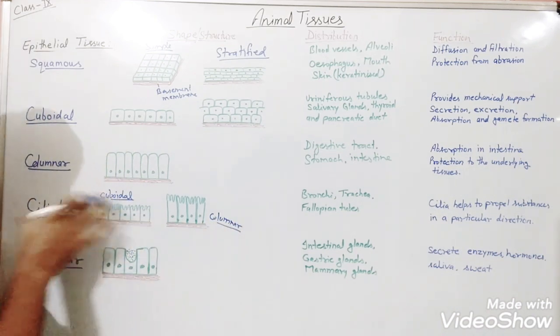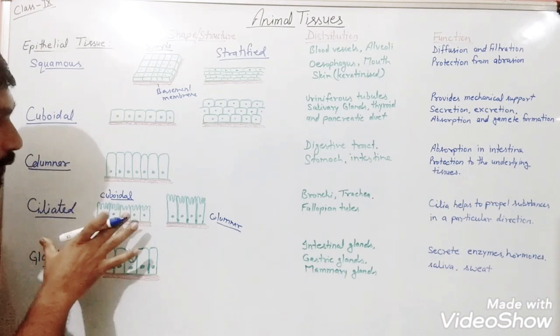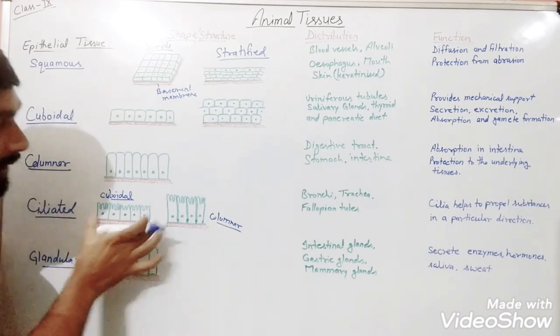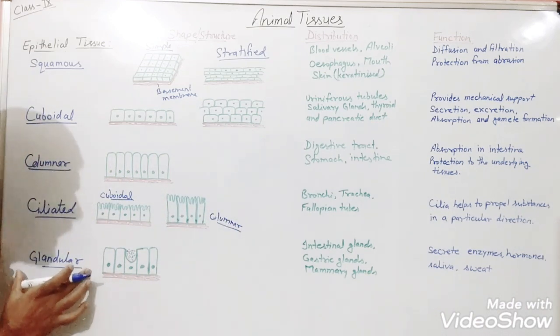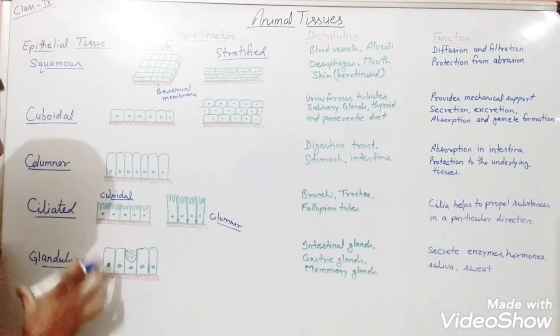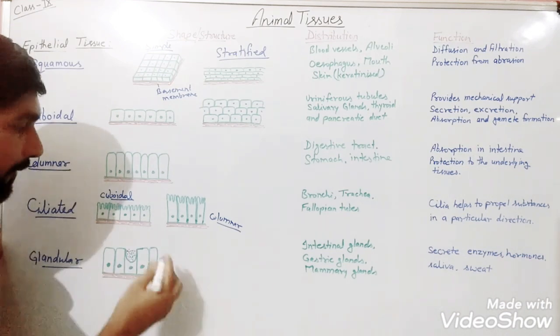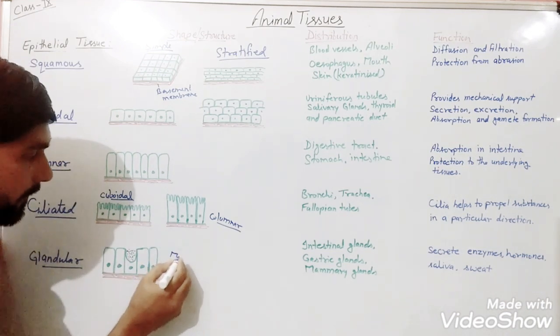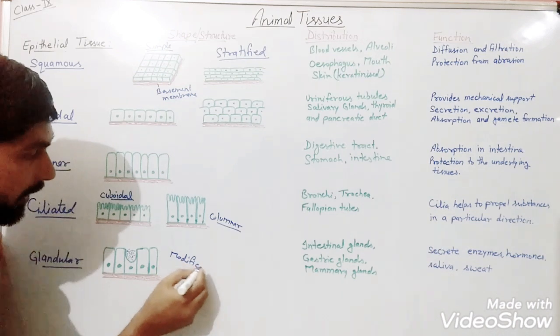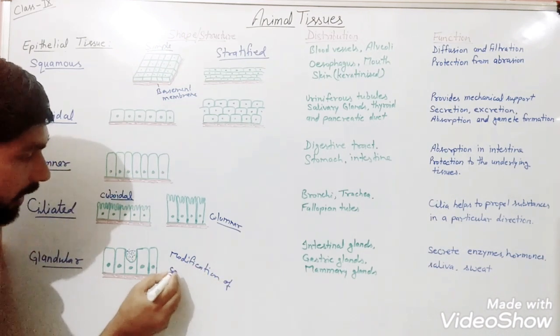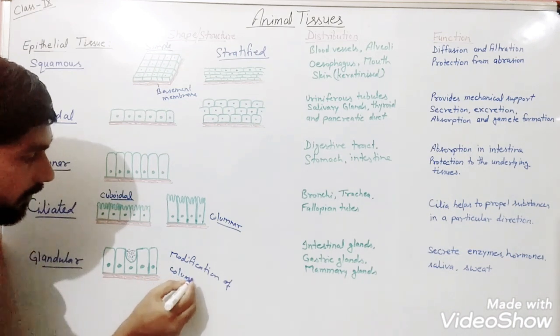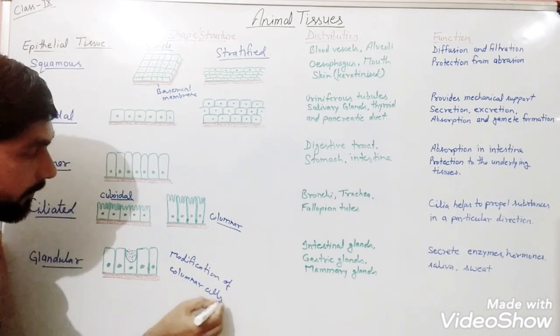So these are the examples of ciliated epithelial tissue, means their shape may be of cube shape or their shape may be of column shape, and these are glandular epithelial tissue. Actually, these are the modification of columnar cells.